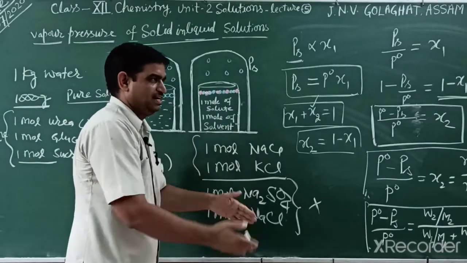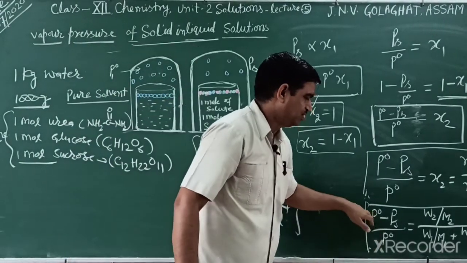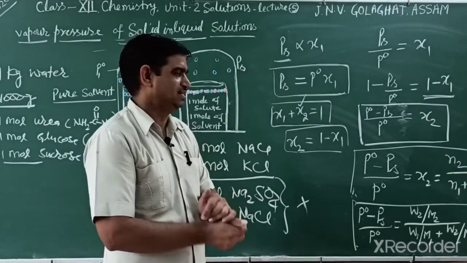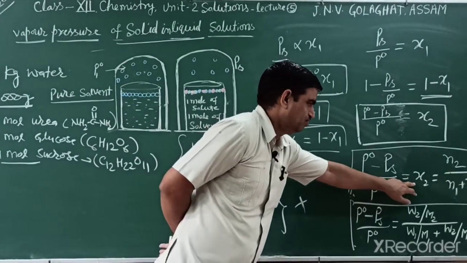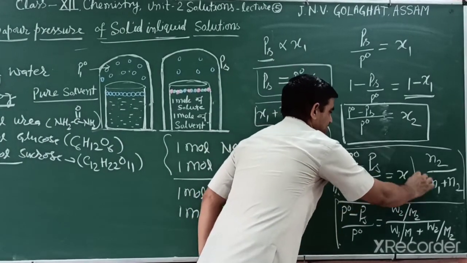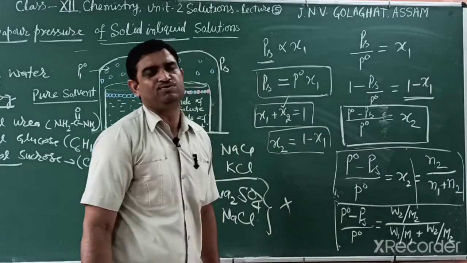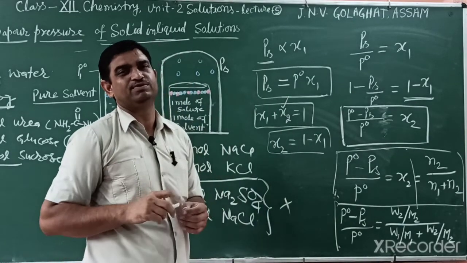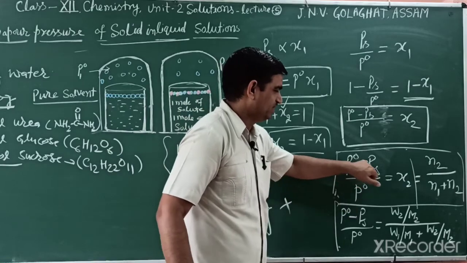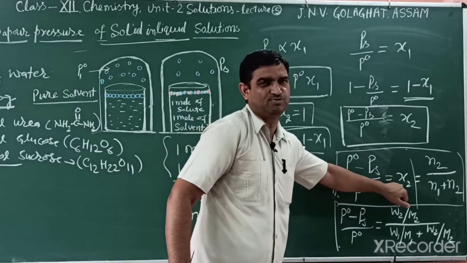If you compare it, that is the relative lowering in vapor pressure, which is equal to the mole fraction of solute. Mathematically we can explain it this way. This is another Raoult's law. If the condition given is a non-volatile solute, then the relative lowering in vapor pressure equals the mole fraction of solute.